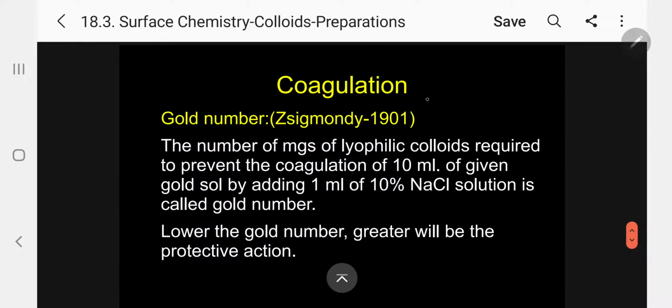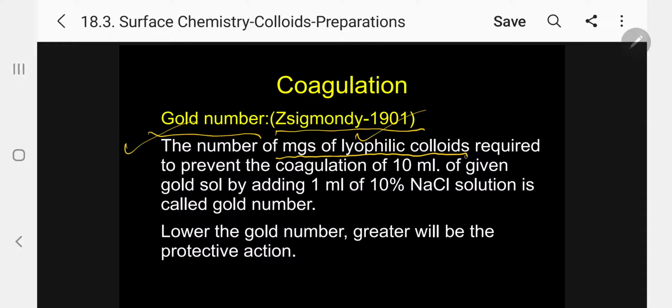Under this, I want to give one important number called gold number, introduced by Zsigmondy in 1901. What is gold number? The number of milligrams of lyophilic colloid required to prevent the coagulation of 10 ml of given gold sol.